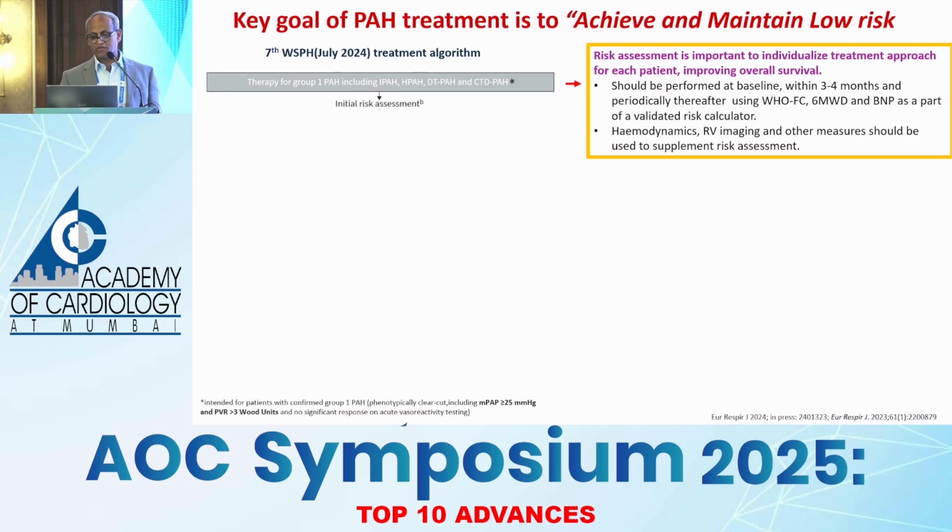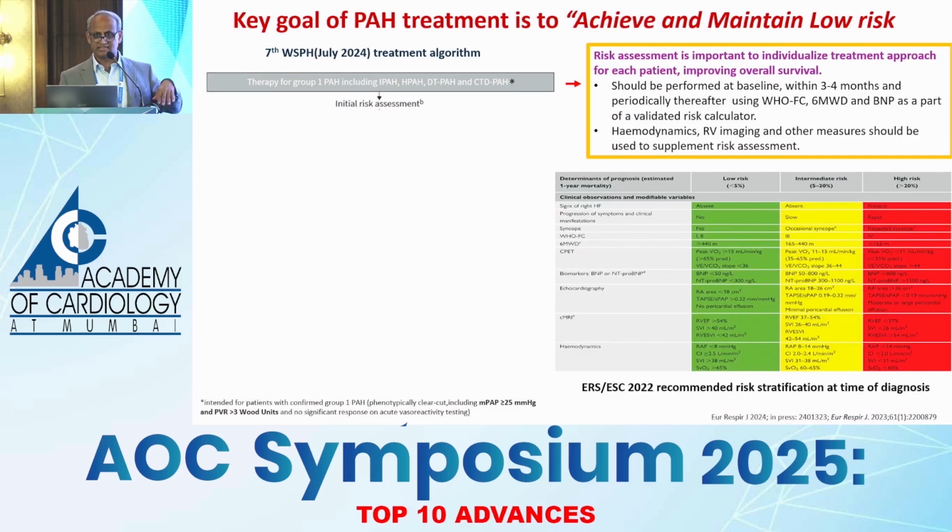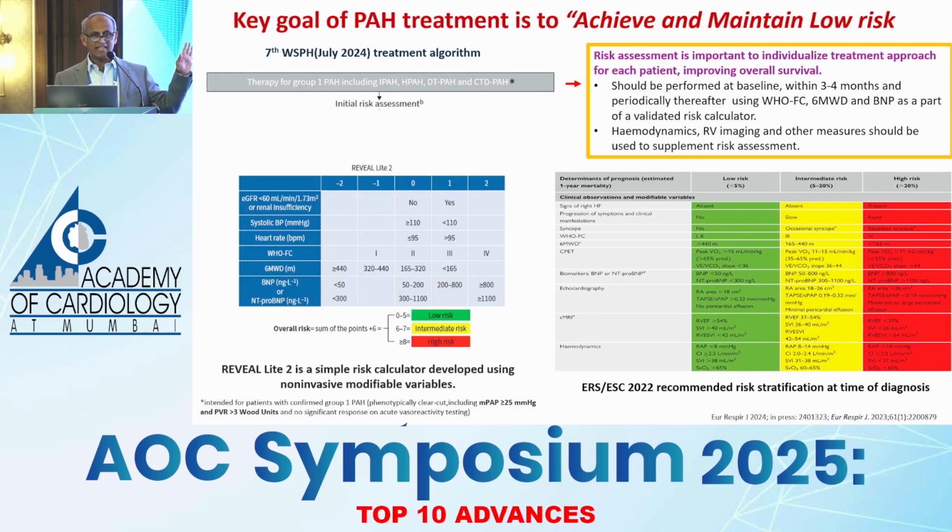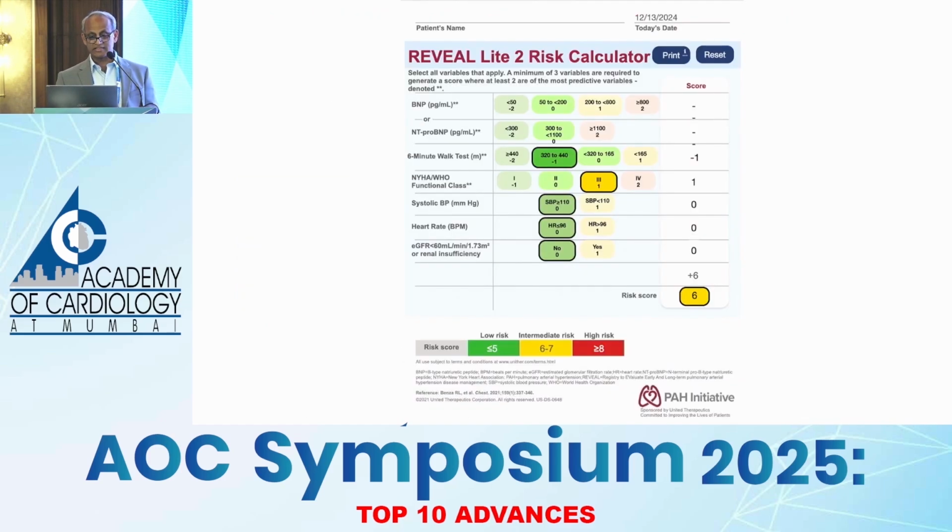And there are a whole lot of variables out there, this long list, which is based on clinical, non-invasive, invasive parameters. But a very easy to use online calculator, available on just 6 non-invasive parameters, is this REVEAL Lite 2 score. And for instance, this is our patient here. The last 5, the first one is not with us.